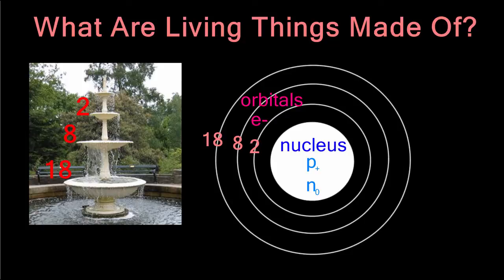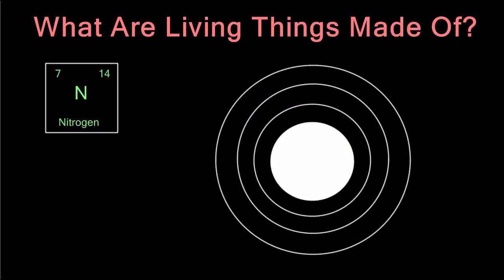So let's just focus on those elements that have 28 electrons or less. Don't worry about the ones that have more. Let's use nitrogen as an example for drawing an atom using the Bohr's planetary model. The atomic number of nitrogen, 7, tells us how many protons are in the nucleus of the atom. So we can write 7 protons in the center of this picture.